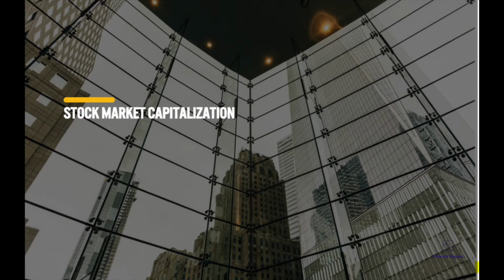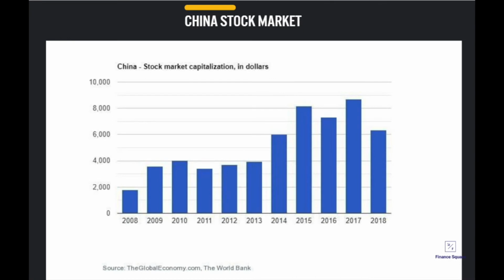Stock market capitalization. Market capitalization refers to the total dollar market value of a company's outstanding shares of stock, commonly referred to as market cap. It is calculated by multiplying the total number of a company's outstanding shares by the current market price of one share. So let's dive in. China stock market. The China stock market has dramatically increased between 2008 and 2018. China has tripled its market capitalization when it comes to stock.